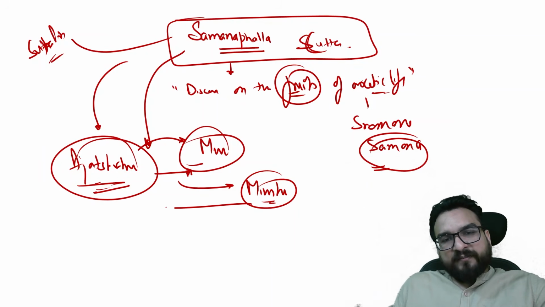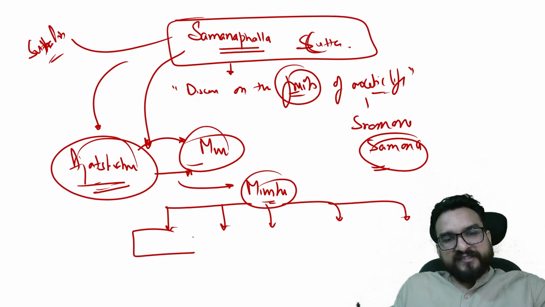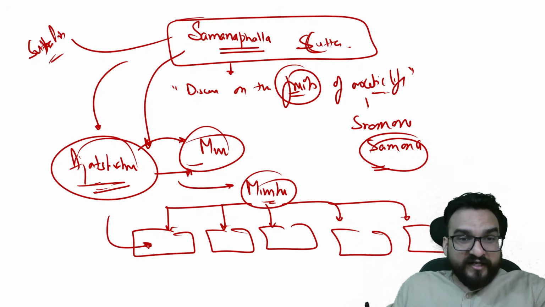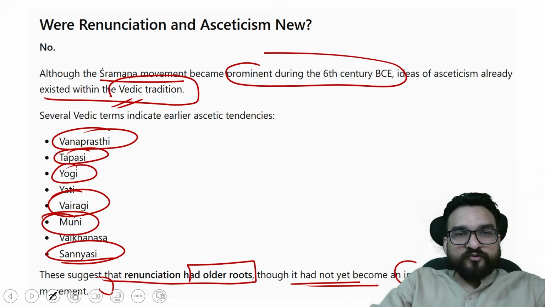His ministers will be saying different names, that you should be asking these questions to the famous ascetics of that time. Now the famous ascetics are recorded in this Samana Phala Sutta. Let me show you.